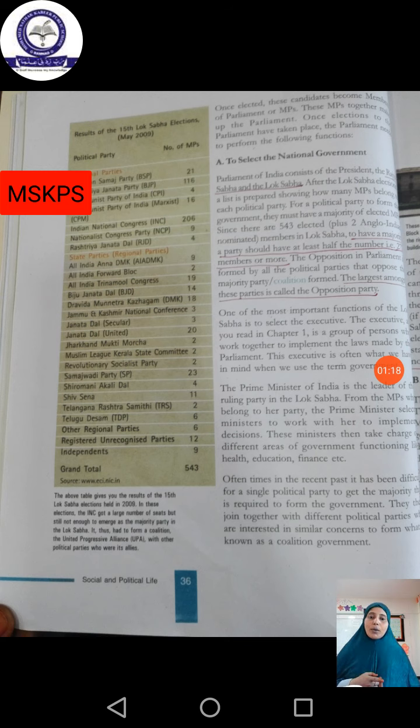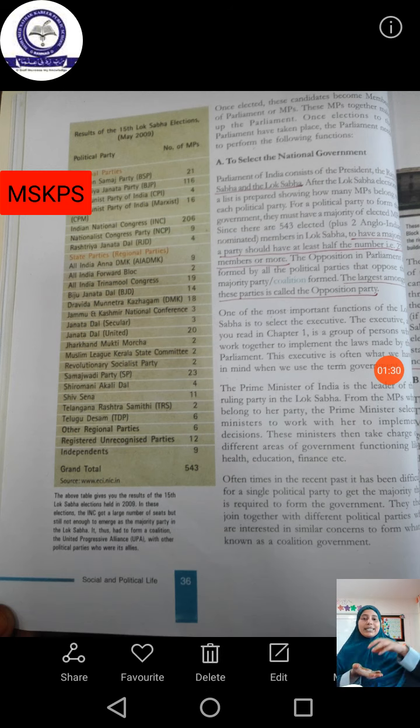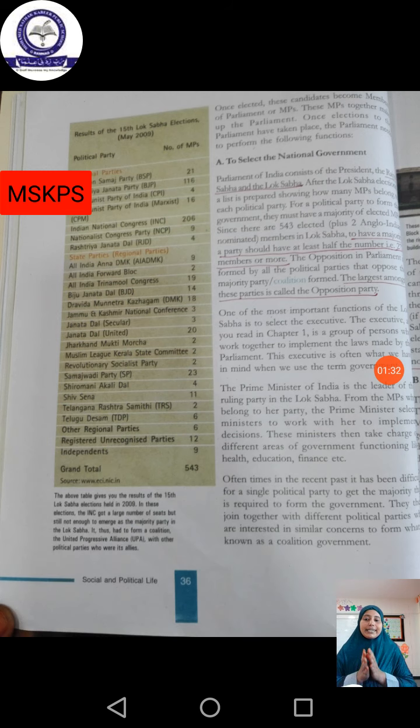The first topic is given on page number 36: how to select the national government. The national government is, as I told you, the central point of the whole country, the central government. To have a government, if a party wins an election, there are 543 members elected to the Lok Sabha.